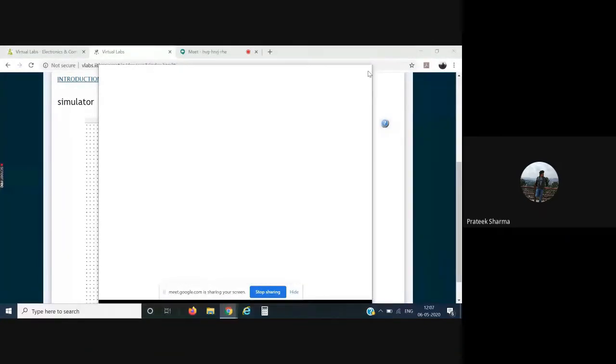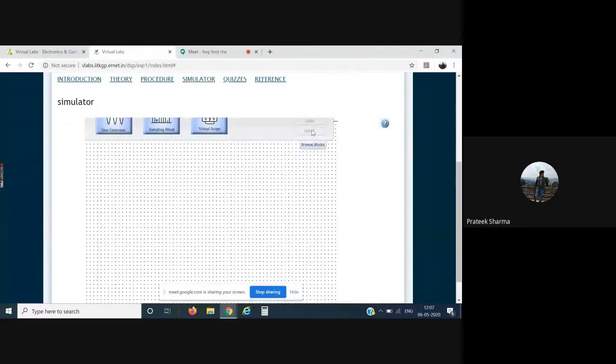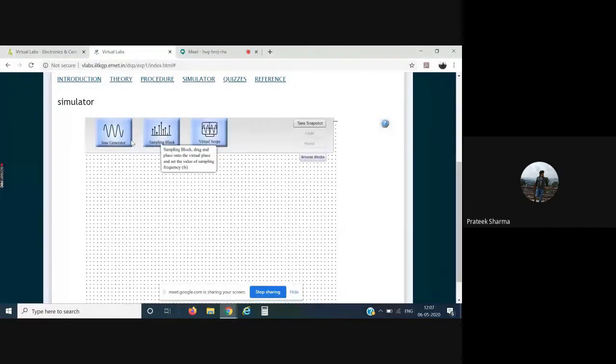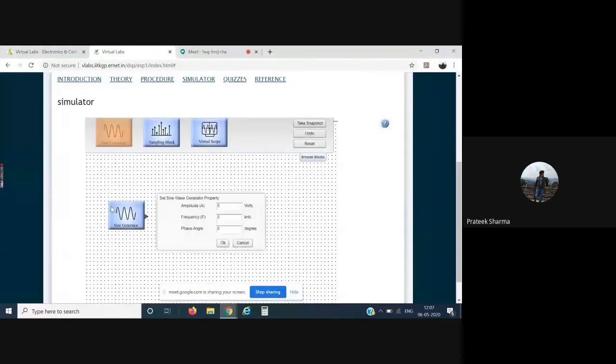I'll go on browse blocks. I have the sine generator, the sampling block, and the virtual scope. I'll simply go for the sine generator. I'll click on it, scroll it down, and once again I'll click, and then it has been placed. Now I can enter my own parameters into it. I want to enter the amplitude, I can do it, 12 volts, and the frequency I want to enter. Then click on OK. The values that you have entered are fed into this sine generator.